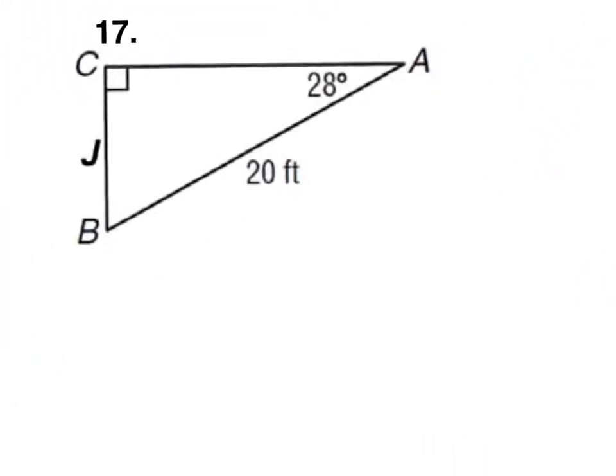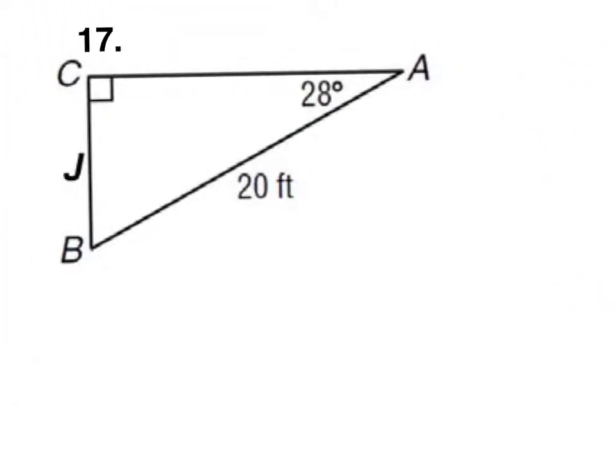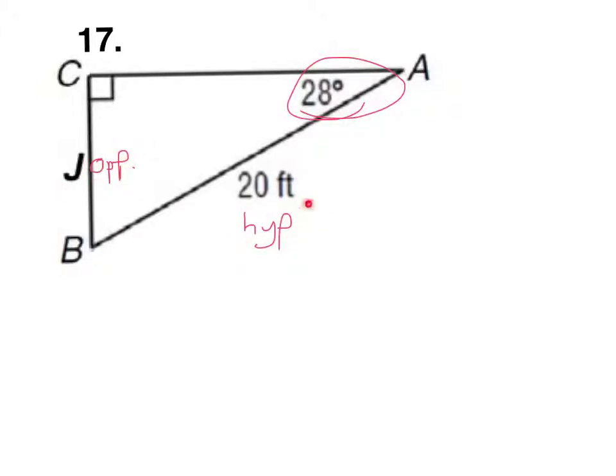Number 17. All right, let's use what we're given again. We have 28 degrees. This would be the hypotenuse, and we want to figure out j. From 28 degrees point of view, this would be the opposite. So you got to ask yourself, which function involves opposite and hypotenuse? So look at your chart or check your memory. Again, it's really helpful if you just memorize these. And it's sine.